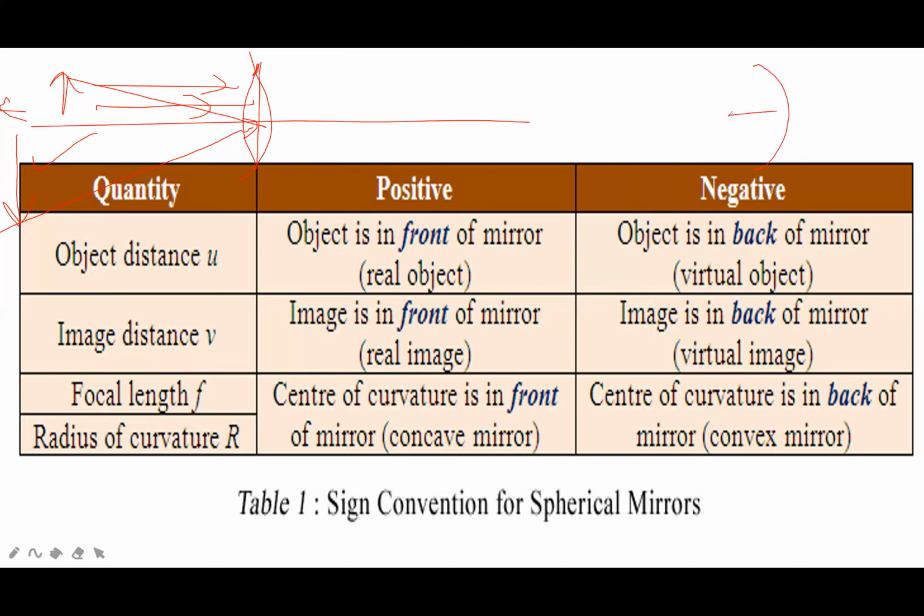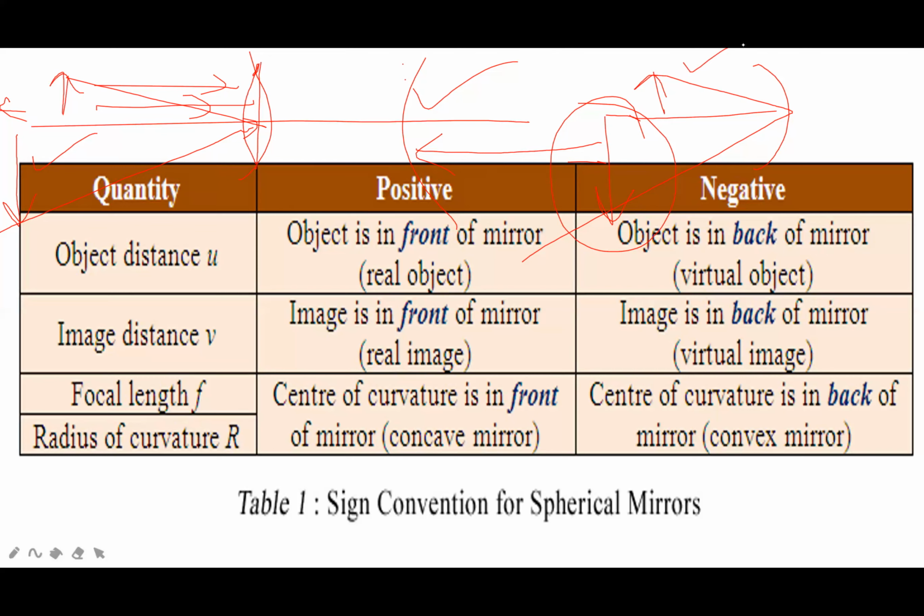Here the image is formed. If you place another mirror, this works as an object for this mirror. So it will be taken negative because it is a virtual object. It is the image of this one.